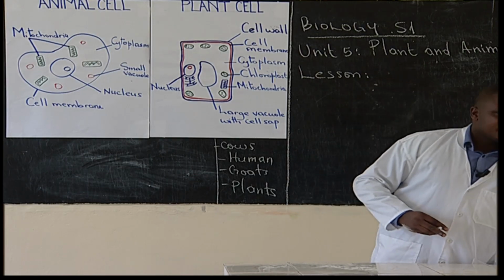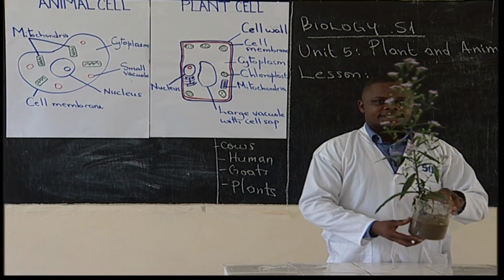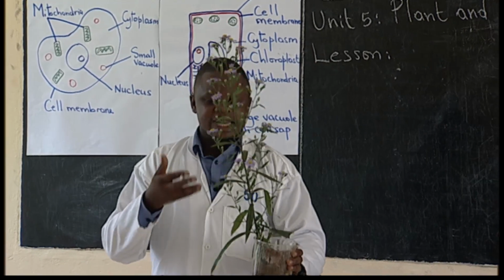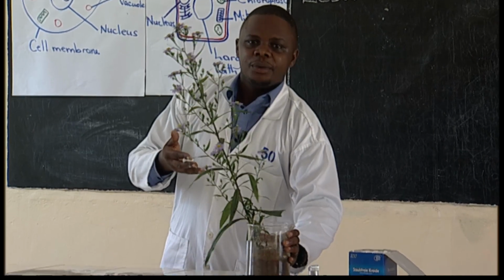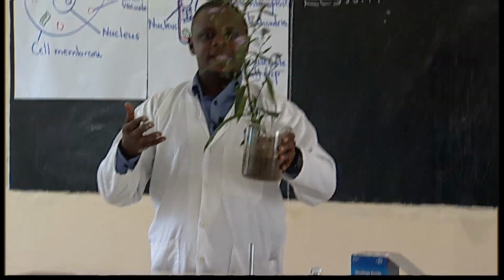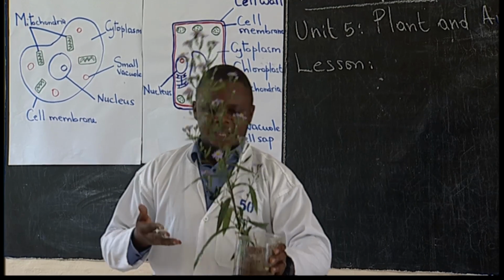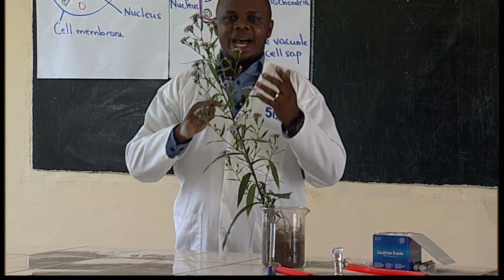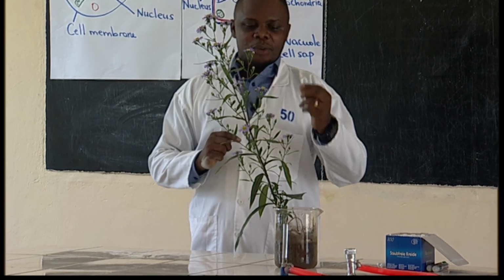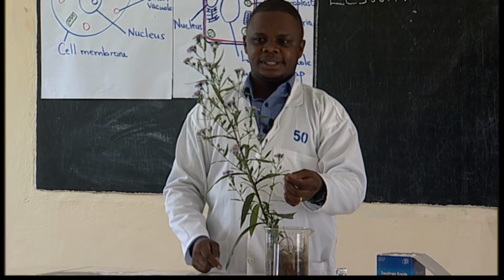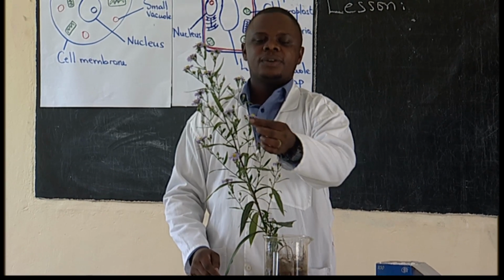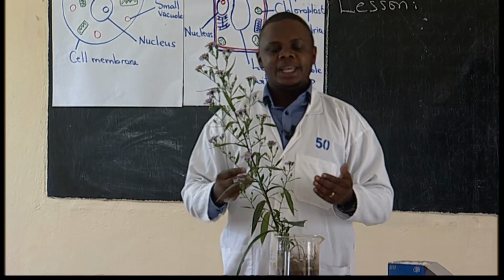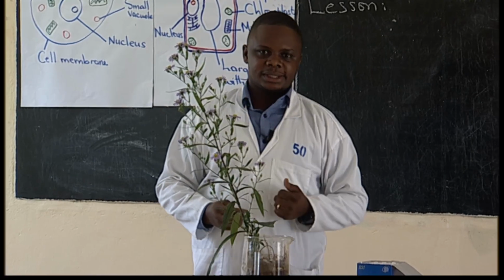Let us take an example of this plant. Here I have a plant in front of me which has different parts. Can we mention those parts that make this plant? Very good. We have roots, we have stem, we have leaves, we also have flowers. So this plant is living and it has different parts.